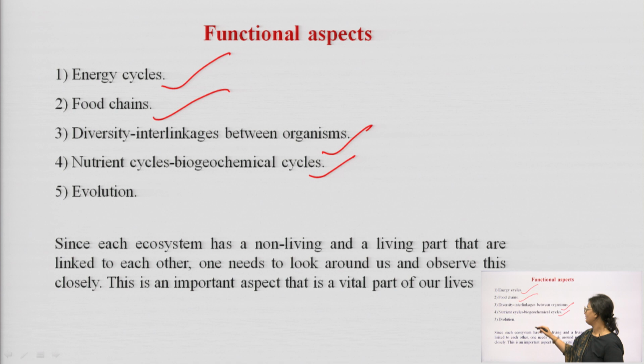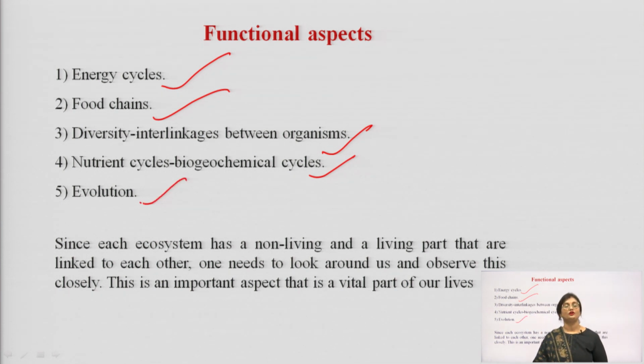The last one is evolution, how the organisms are evolving according to the change in the ecosystem or its environment. So, these are the 5 major functional aspects of an ecosystem: energy cycles, food chain, diversity and interlinkages between organisms, nutrient cycle or biogeochemical cycles, and evolution.